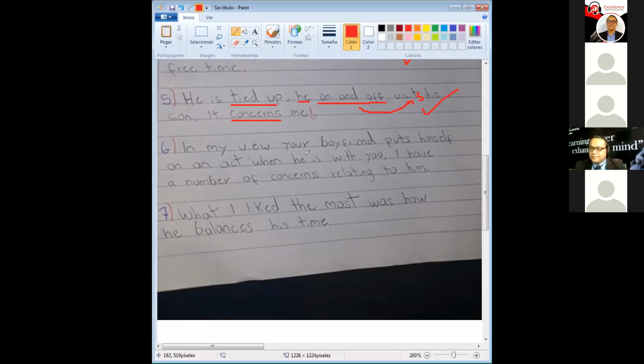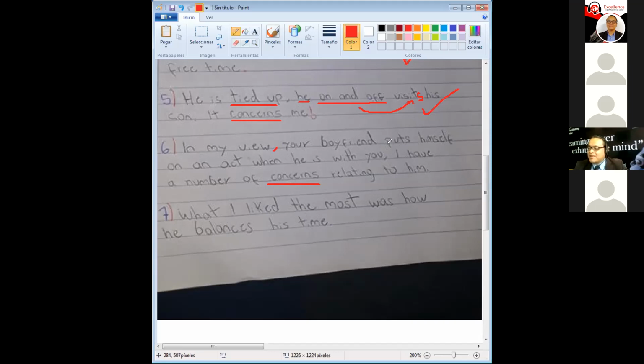In my view, your boyfriend puts himself on an act when he is with you. I have a number of concerns relating to him. Excellent. Concerns is the verb form and the noun form, the same form. So here, of concerns, this is a noun, not a verb. In my view, I loved how you used this one. You just separate it with a comma, introducing it with the phrase. Your boyfriend puts himself on an act.